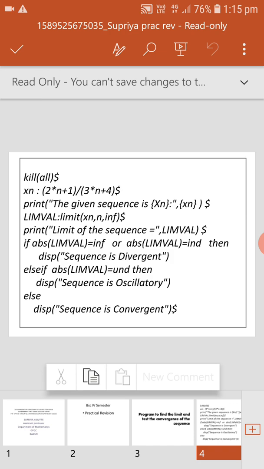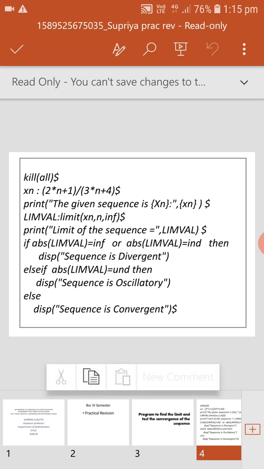Close the bracket, put the dollar symbol. That is nothing but the limit of the sequence xn as n tends to infinity. The obtained value is stored in LIMVAL.